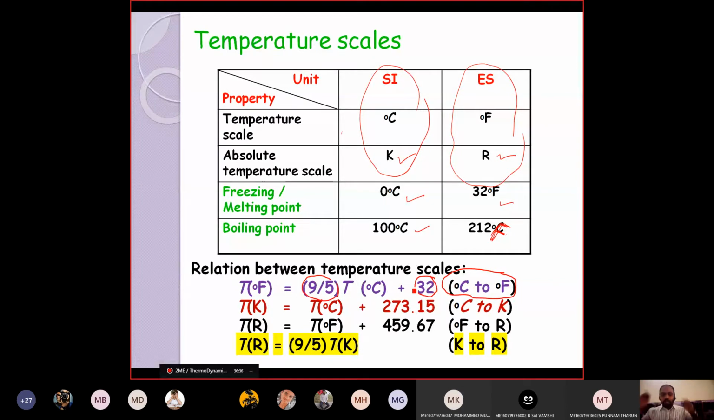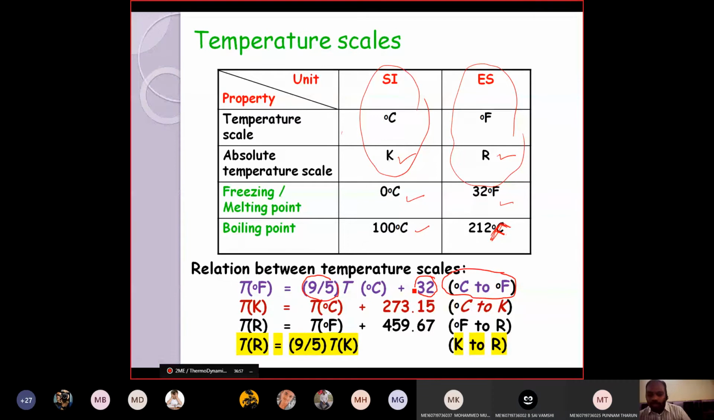So, what is the human body temperature in degrees centigrade? Human body temperature in degrees centigrade? 36, 35, 36. 36, 37 also, right? But in terms of Fahrenheit? 99. 98 like that. Okay? 96. 98 point something you will get.